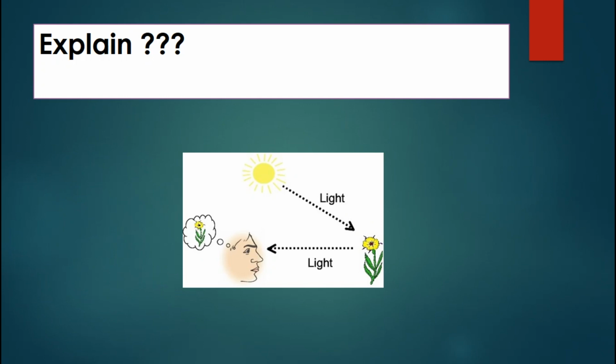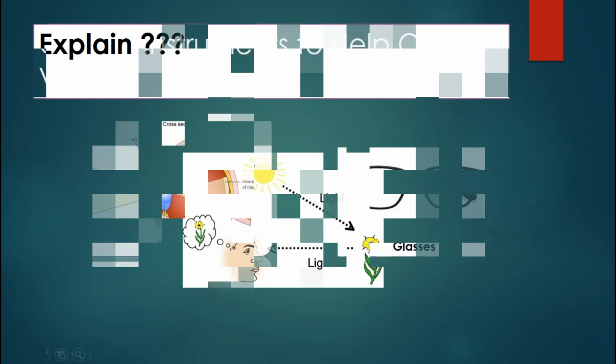To see an object, there must be conditions: number 1, light; number 2, the object; and number 3, the eye. They must be together: light, object, and eye. So it's possible to see the object.